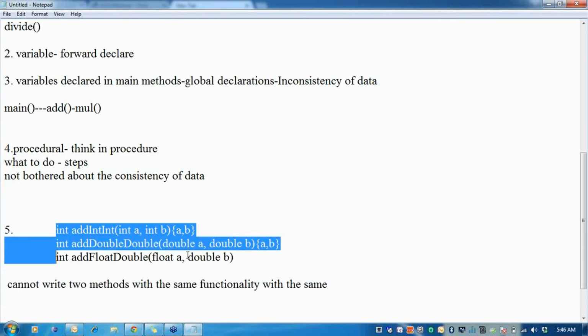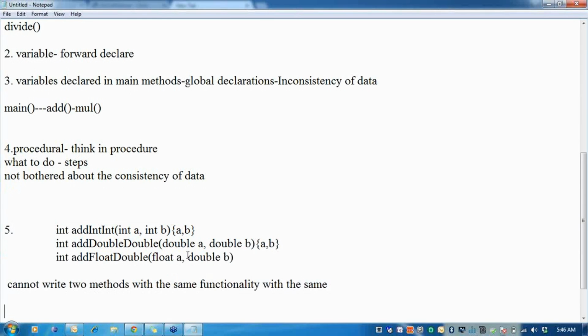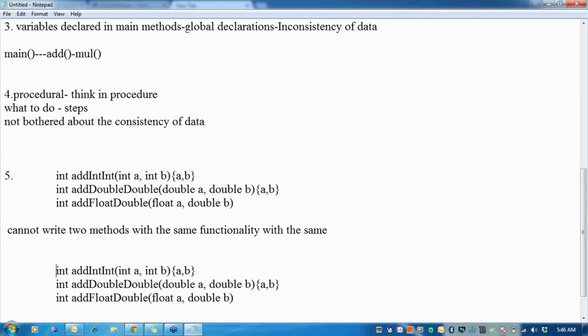If I think about a real calculator, there should be some feature provided, because I know it is going to be addition of A and B always, storing the result in a variable, say sum. I would always want the functionality, addition of two numbers, when I say A plus B, to keep the same name. But this will never give me the same name. So this is one drawback I see of C.